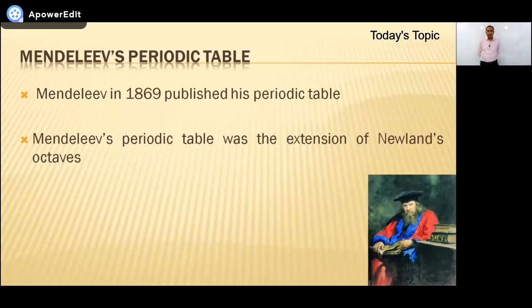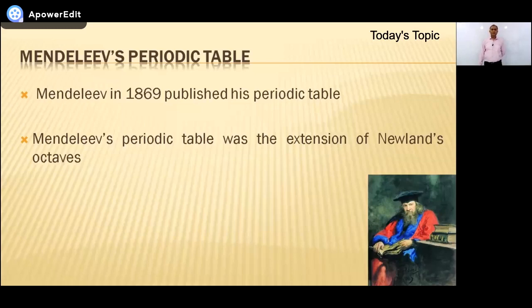Now this is today's topic: Mendeleev's periodic table. This is an important question, and the same topic would be repeated in grade 12's chemistry, right? This topic is the base of today's periodic table.